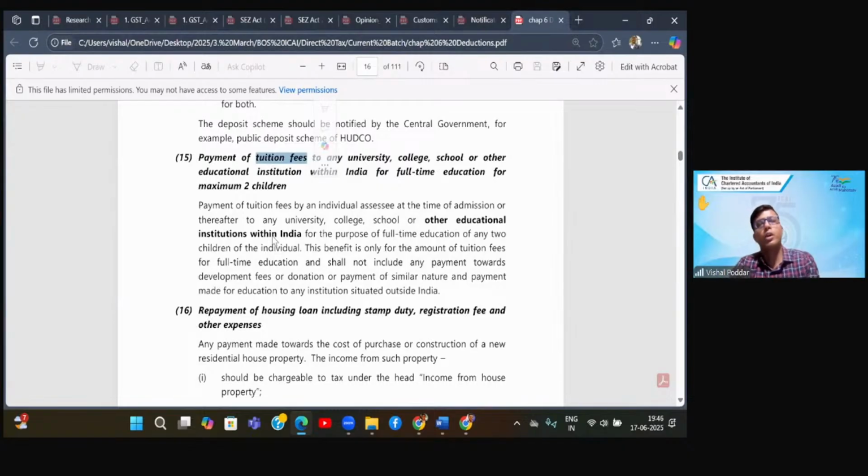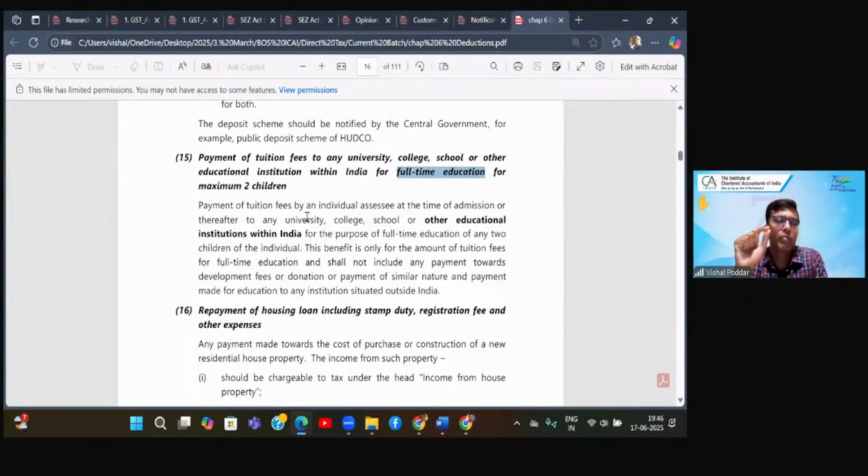Then for what are you getting this deduction? Now let us say your child is either in some PG, that is university, or in the college 11, 12 standard, or doing graduation, or still in school, or in any other education institution. And most important, your child is pursuing a full-time education. Then whatever fees you are paying to the school, to the college, see the fee receipt. When you see the fee receipt, there are multiple line items in the fee receipt.